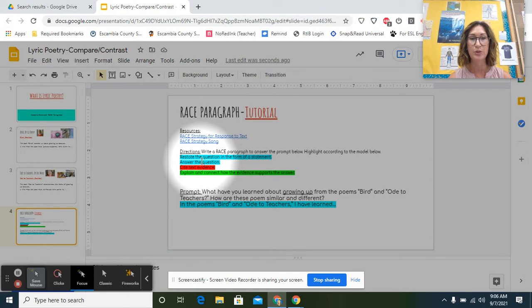I chose Tiffany Blue. So the question is, what have you learned about growing up from the poems Bird and Ode to Teachers? And how are these poems similar and different? We're just going to take one question at a time, okay? So let's start with the first question and answer it. In the poems Bird and Ode to Teachers, I have learned, and you finish this statement. Done. Okay? Then you have to cite text evidence, which we already did in the two previous slides. So we'll just copy and paste those two sentences where we showed the evidence. And we'll make those red, or whatever color you choose.